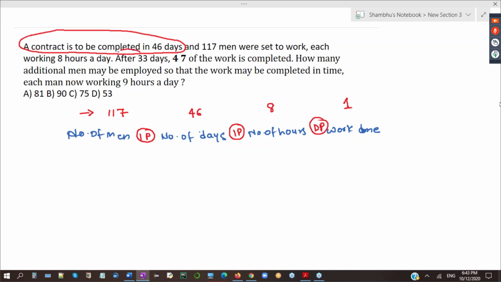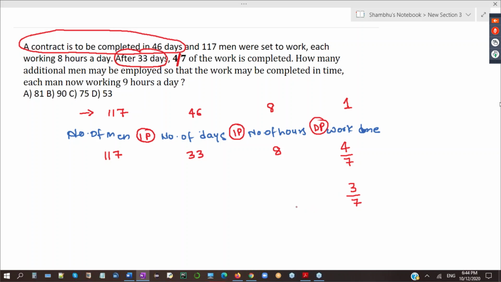But actual work happened for 33 days. After 33 days, 4 by 7 work is completed. So I will write it like this: 117 men, actually work is done for 33 days, such that everyone worked for 8 hours. And 4 by 7 work they have completed. So still 3 by 7 work is left.